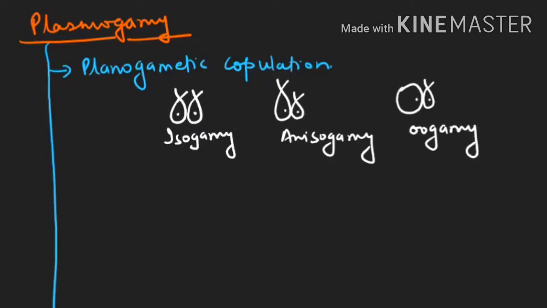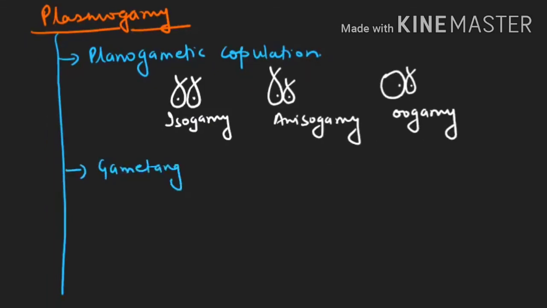The second method is gametangial contact. Gametangial contact means they will make male gametangia. This is the male gametangium, known as the antheridium.